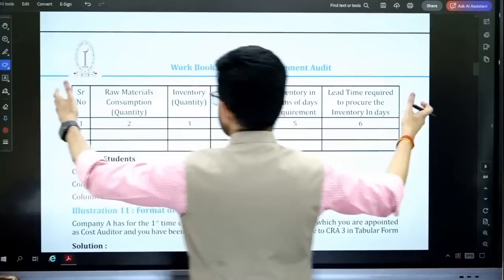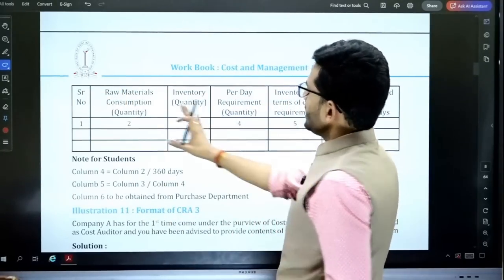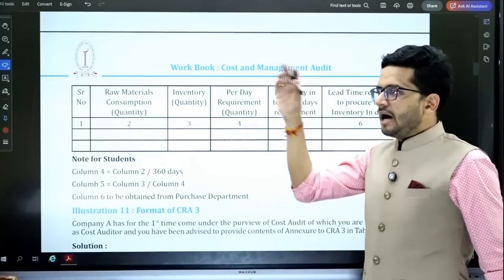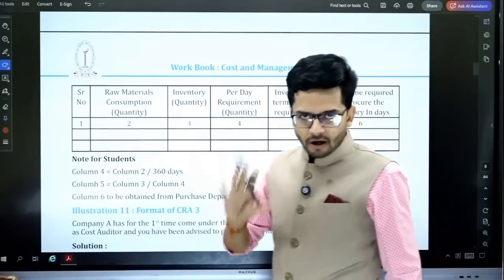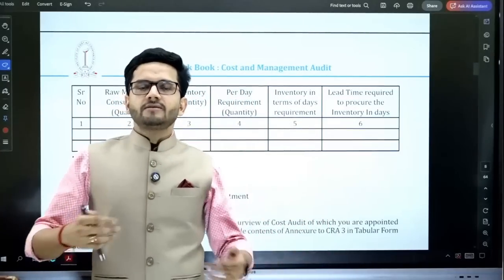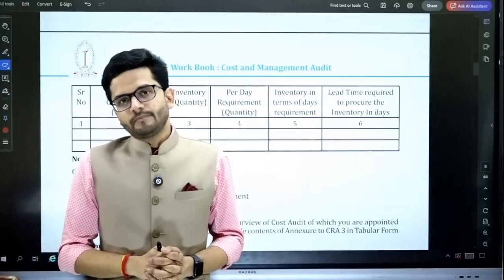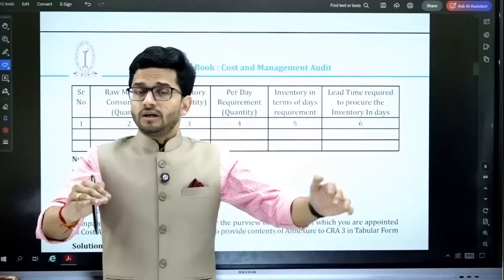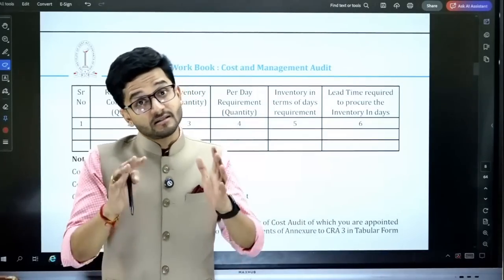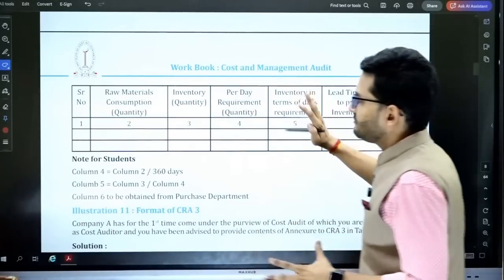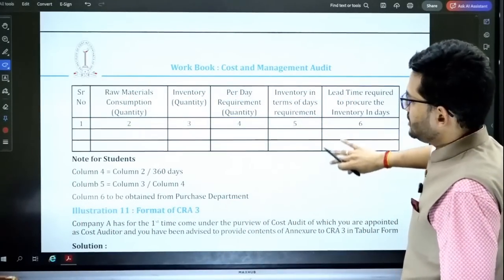So illustration 10 gives us a format where we can prepare our level of inventories, how much inventory is in our warehouse, and how much is required per day. So how many days of inventory is kept with us, and how can we reduce it to a level where inventory carrying cost is reduced. So this is just a format, nothing new in illustration number 10.